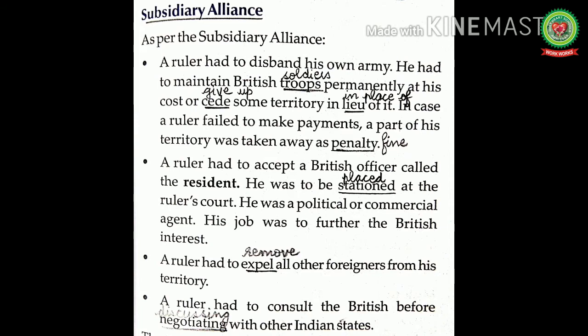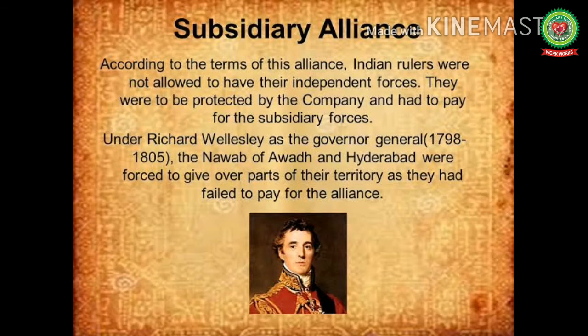A ruler had to expel all other foreigners from his territory. As per the alliance, the rulers were not allowed to employ the services of any non-British Europeans and would have to remove those who were already employed in the territory. A ruler had to consult the British before negotiating with other Indian states. As per the subsidiary alliance, any treaty with other powers or other Indian states was forbidden without the consent of the company.